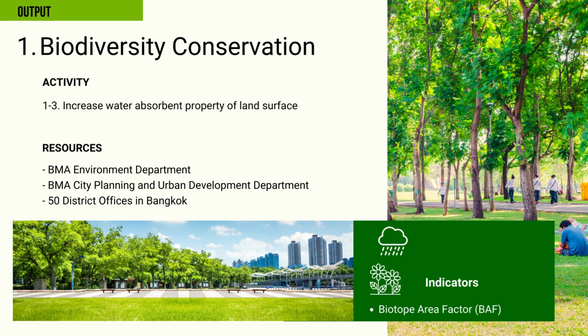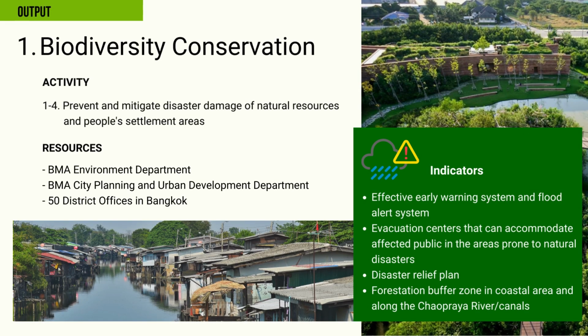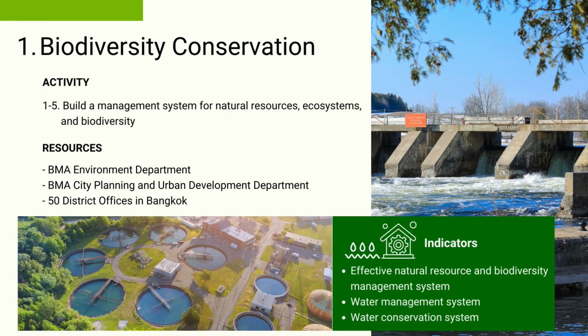The third activity is to increase water absorbent property of land surface. The indicator is biotope area factor. The fourth activity is to prevent and mitigate disaster damage of natural resources and people settlement area. 4 indicators are effective early warning system and flood alert system, evacuation centers, disaster relief plan, forestation buffer zone in coastal area and along the Chao Phraya River or canals.